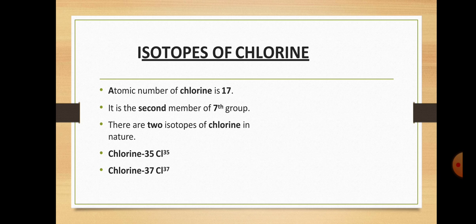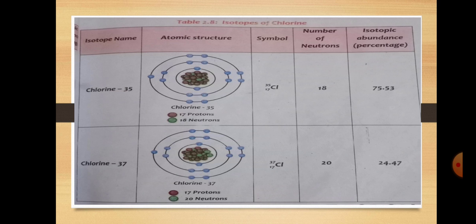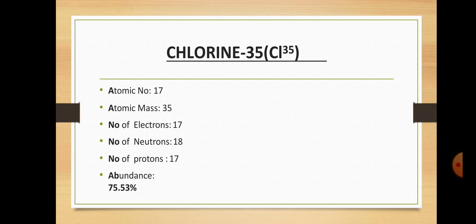Then we discuss the isotopes of chlorine. The atomic number of chlorine is 17. It is the second member of the 7th group. There are two isotopes of chlorine in nature, chlorine 35 and chlorine 37. We look at the atomic structure, symbol, number of neutrons and the percentage abundance. Like chlorine 35: atomic number 17, atomic mass 35, number of electrons 17, number of neutrons 18 and number of protons 17.